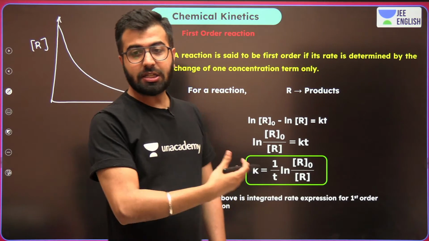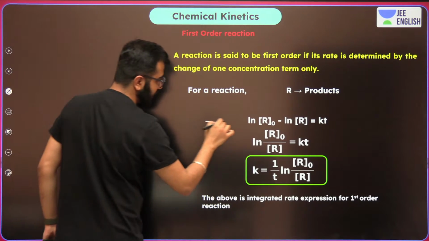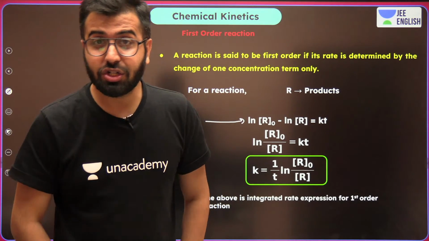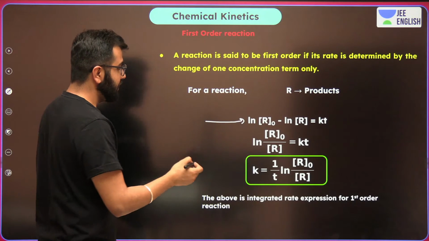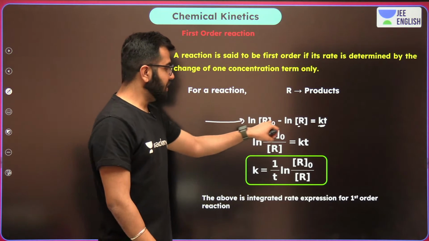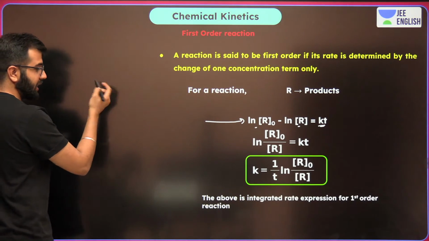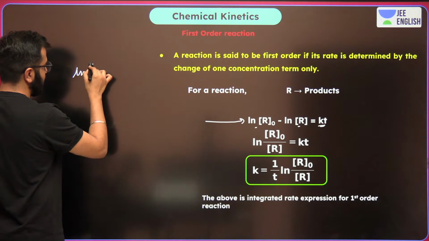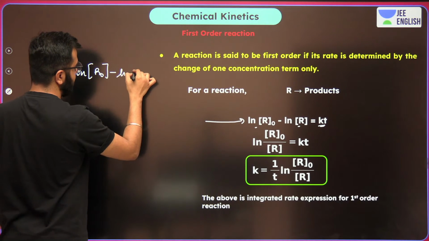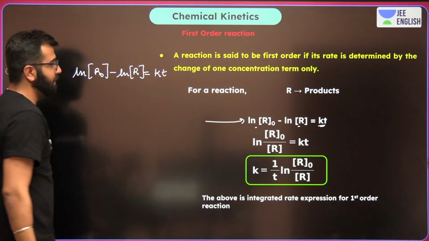So in such a scenario, what are we really going to write? We will start with ln, natural log of the initial concentration minus the final concentration is equals to kT, all because the decrement is exponential, not regular. Over here, write this again: ln R naught minus ln R is equals to kT, right?